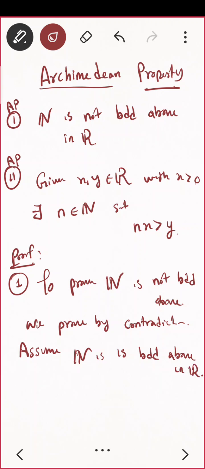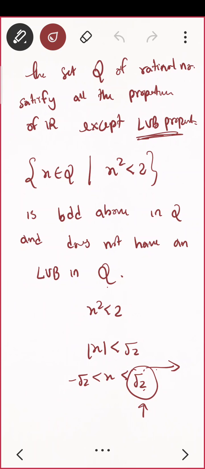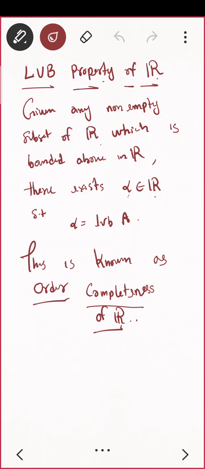But as per the LUB axiom, can I say something more? If a set is bounded above in R, then can I say by LUB axiom something else? LUB property, LUB axiom, both are same. What is LUB property? If you are having a set which is bounded above in R, then the LUB of that set exists, correct?